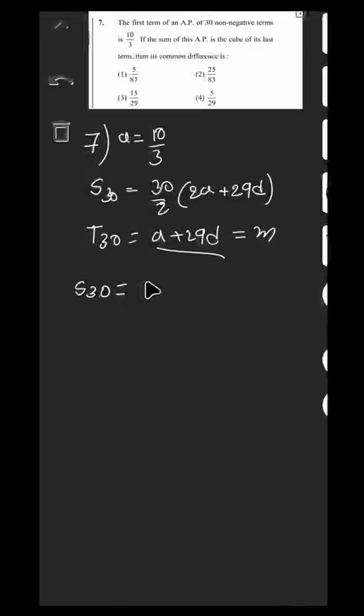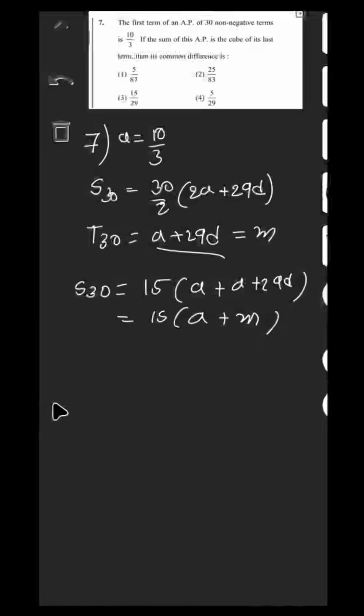So I will modify S30. S30 is equal to 15 into A plus 29d, so it is equal to 15 into A plus M. The A value is 10 by 3. So substituting the A value, 15 into 10 by 3 plus M. The given relation is S30 is equal to T30 whole cube.